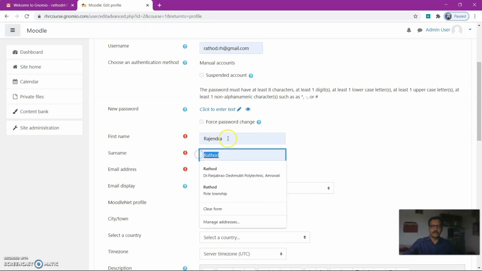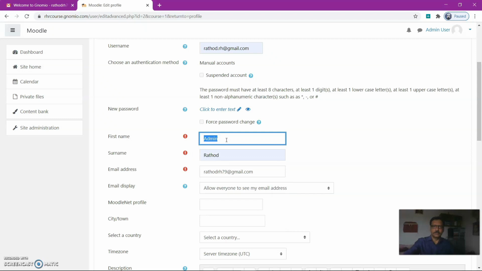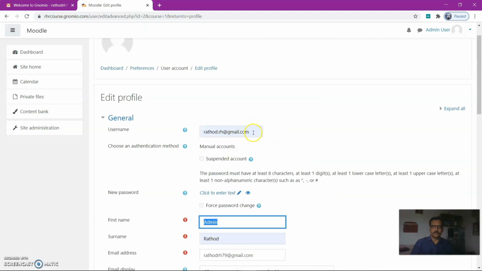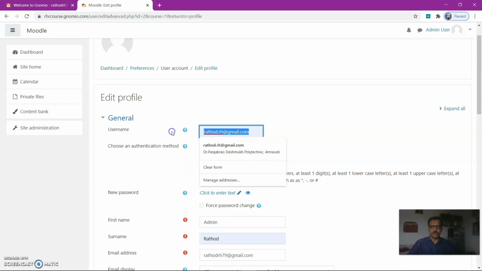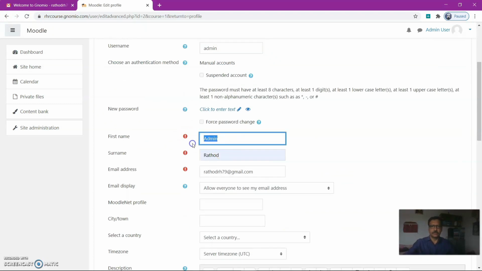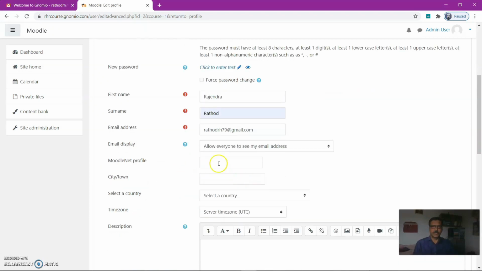Username is admin, Rajendra Rathod, and this is the email address. I will use this, allow everyone to see my email address.